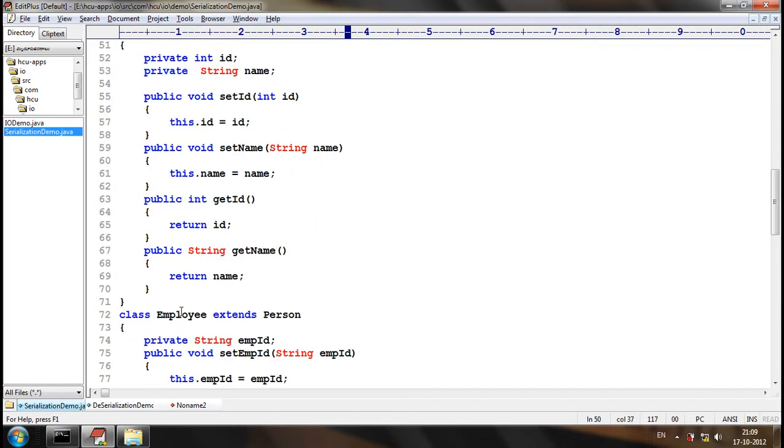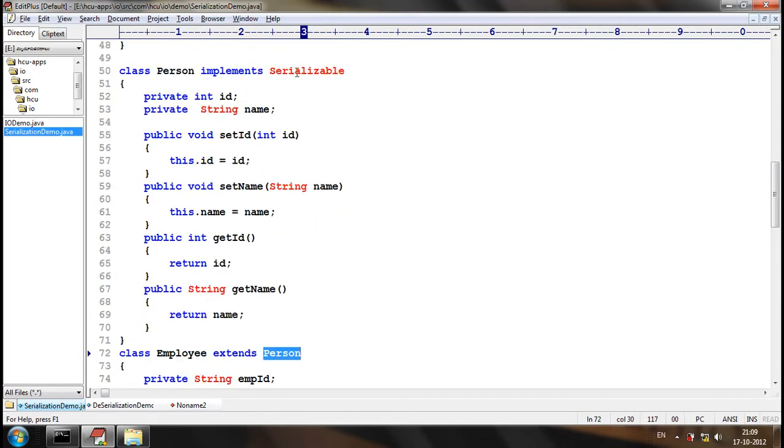See, Employee extends Person and Person implements Serializable. We cannot achieve inheritance in such a way that Employee extends only Person, not the superclasses of Person. It's not possible in Java. If we are extending any class or implementing any interface, we should be ready to extend or implement the super interfaces or superclasses of the corresponding class. There is no way of filtering that. Understood?